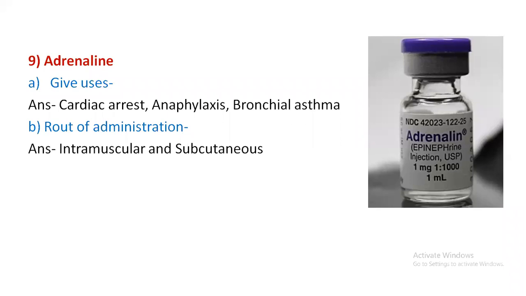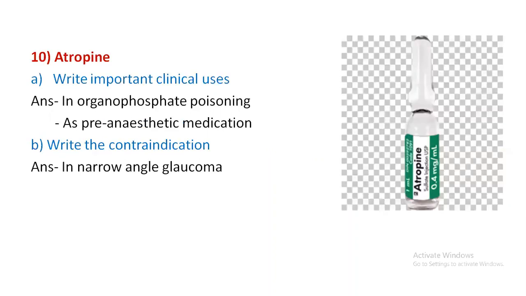So all the students should remember, the strength which is used for anaphylactic shock is 1:1000. The strength which is used for epistaxis or anterior nasal packing is 1:20,000. And the strength which is used to combine with local anesthesia is 1:1 lakh or 1:2 lakhs. It is used in cardiac arrest, anaphylaxis, and bronchial asthma in the ratio of 1:1000. Route of administration for anaphylactic shock is intramuscular.